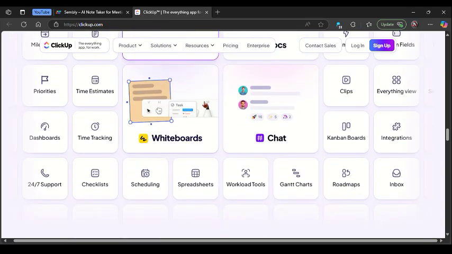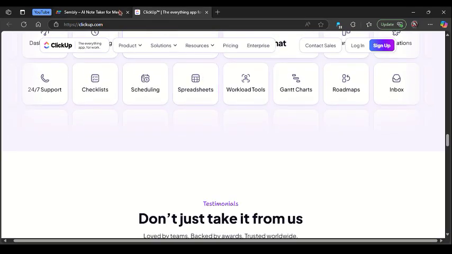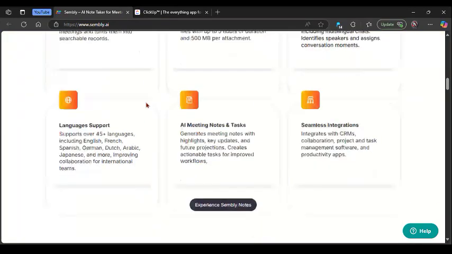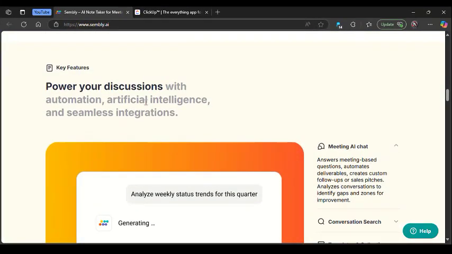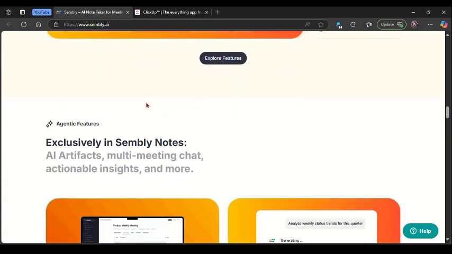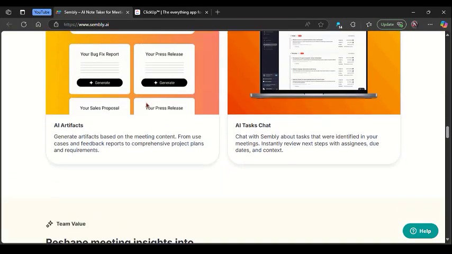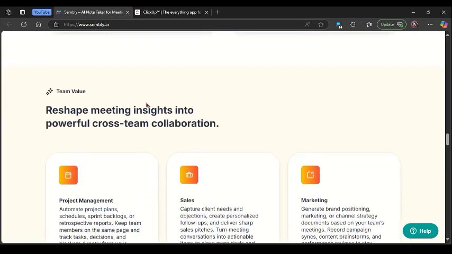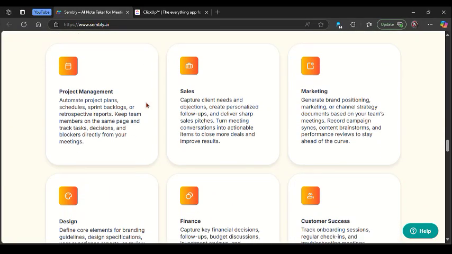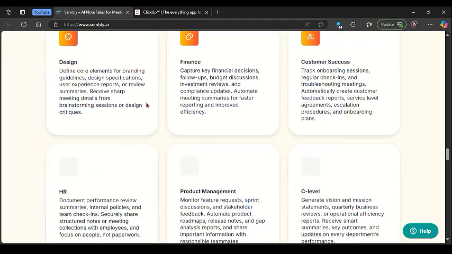And here's an overall conclusion about these two platforms. Use Sembly if you need a powerful, dedicated meeting transcription and summary tool. But on the other hand, you can go with ClickUp if you want an all-in-one productivity platform with built-in AI to handle tasks, meetings, and collaboration in one place.